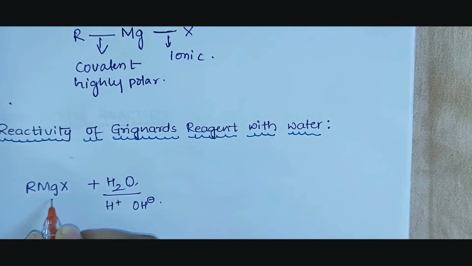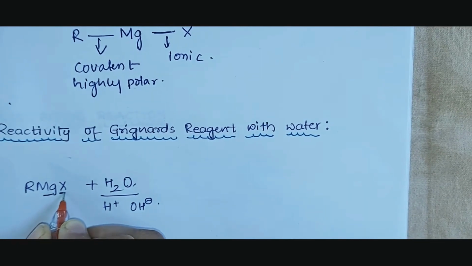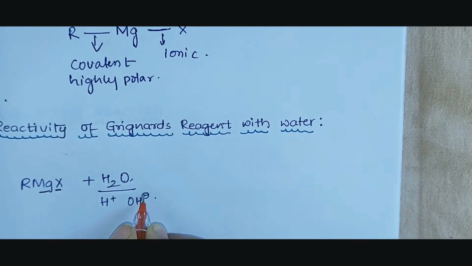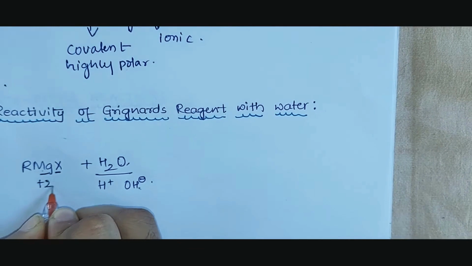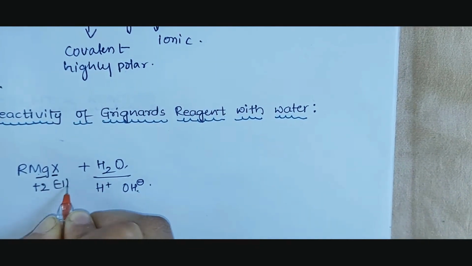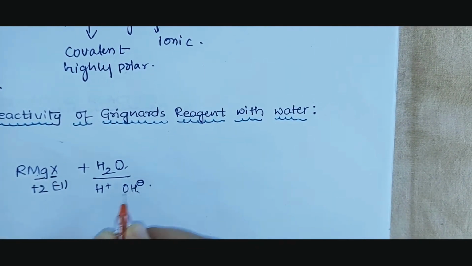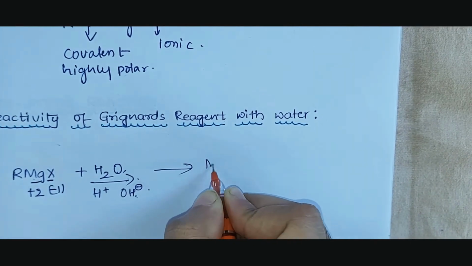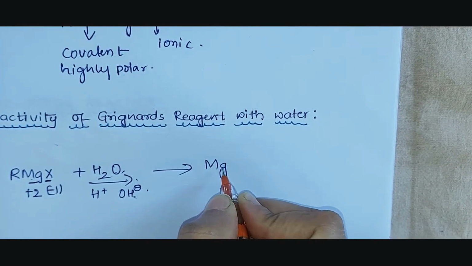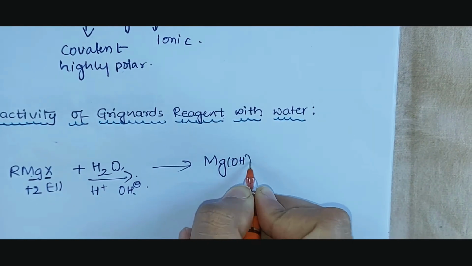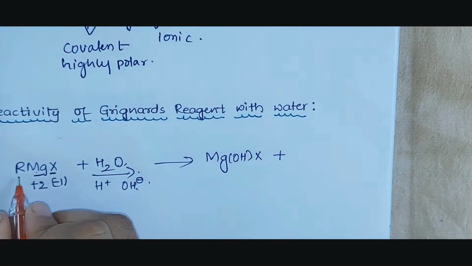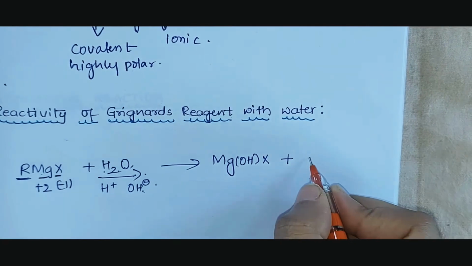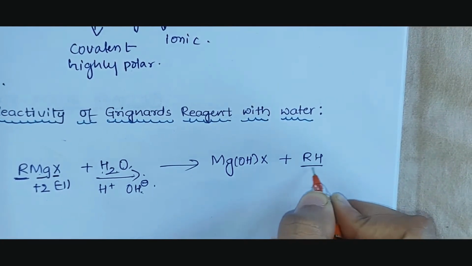Magnesium is a dipositive ion. If the covalent bond between carbon and magnesium is broken, since it is a dipositive ion, it requires two negative charges. So the negative charge of water gets associated with magnesium and forms MgOHX, plus what is remaining, R and H. That means an alkane is formed.